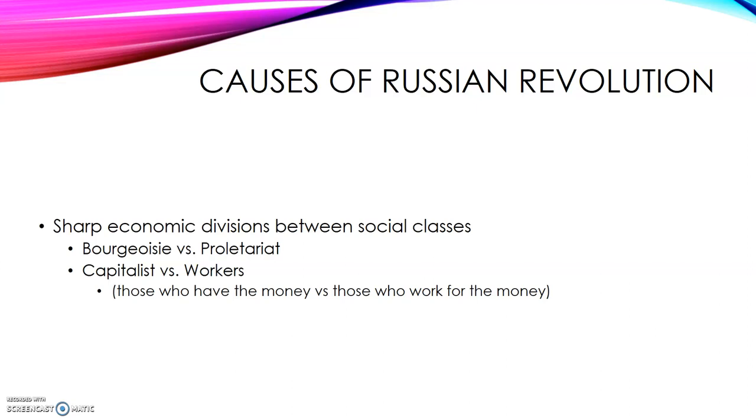The causes of the Russian Revolution were these sharp economic divisions between the social classes. Remember we talked about Marxism and communism. This was an idea created by Karl Marx. Communism was recorded by him at least, and he talked about this idea between the bourgeoisie and the proletariat, or the capitalists versus the workers. So basically the people who had the money and the people who had to work for their money. So there was this sharp economic division between the upper class, who had a lot of money, and the people who did not have any money or had to work for that money.